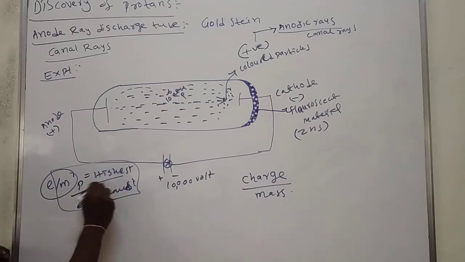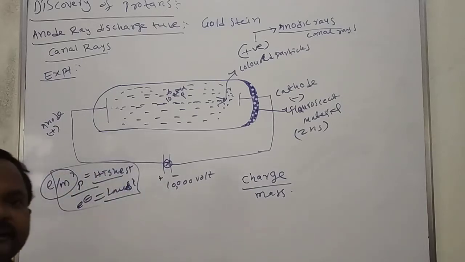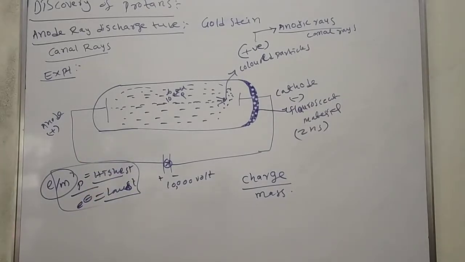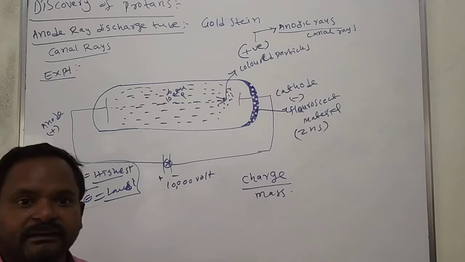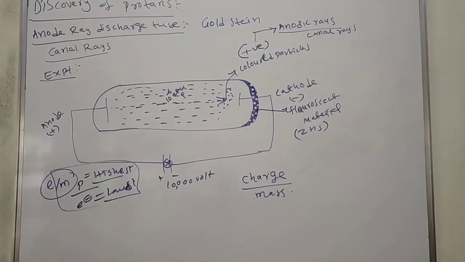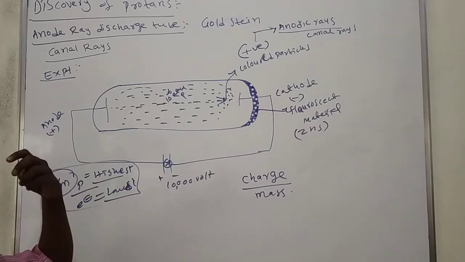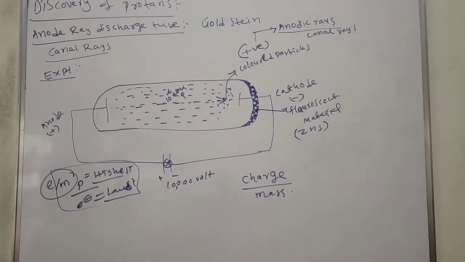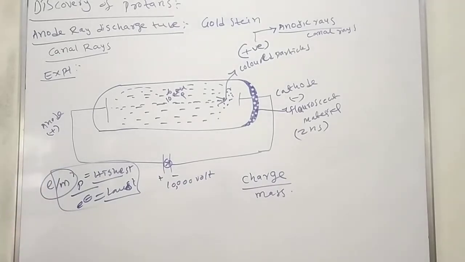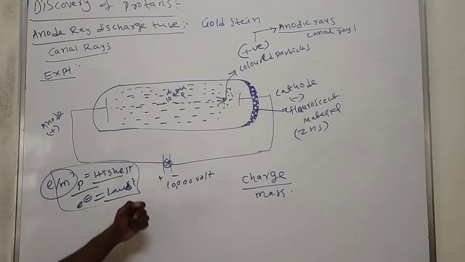Remember this question: the particle which has the highest e by m value is the proton, because it has more mass. The particle with the lowest e by m value is the electron, because it has low mass. Finally these positively charged particles were confirmed by Rutherford. That's why protons are discovered by Rutherford only.